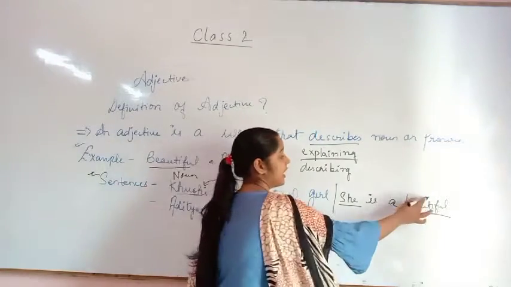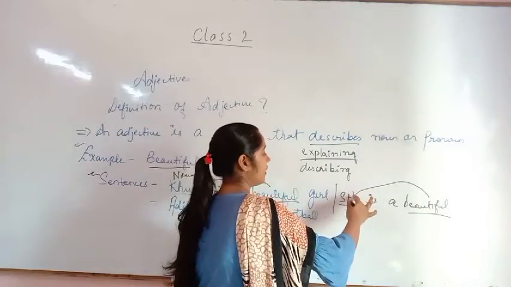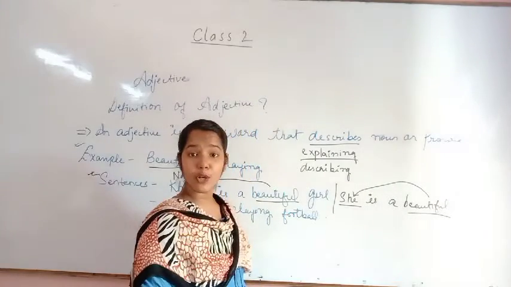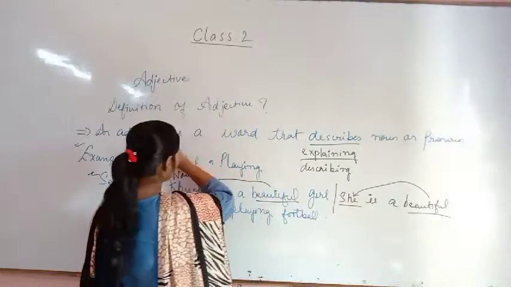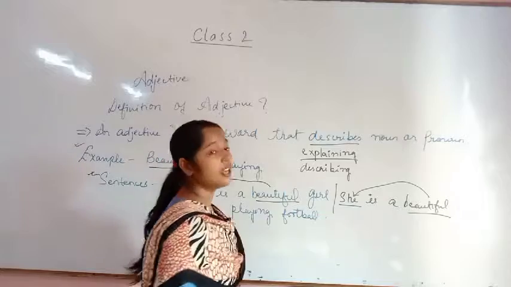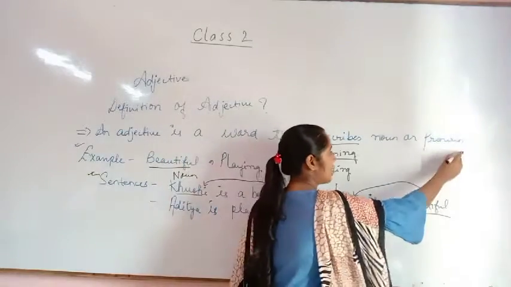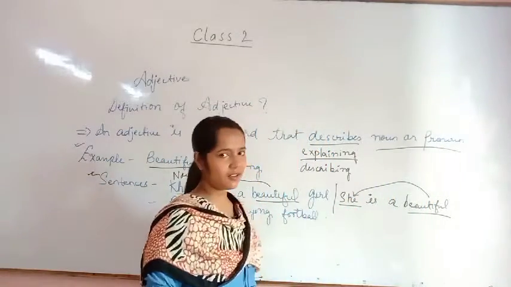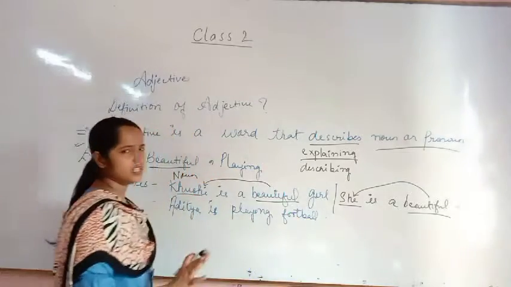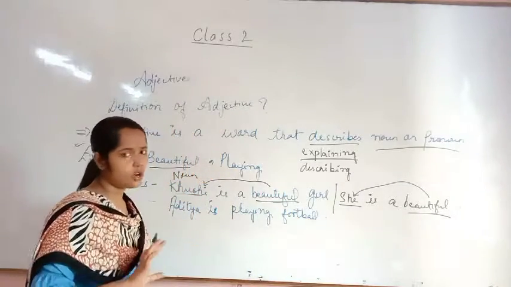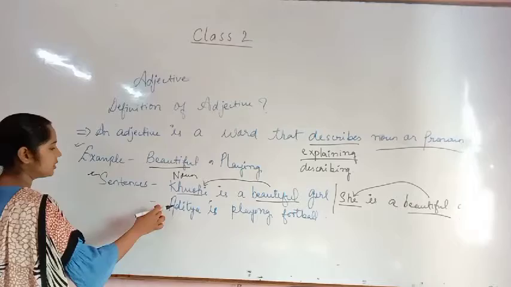Now it is again describing a pronoun. What I have told you in the definition, that an adjective is a word that describes a noun or a pronoun. Now it is clear to you? Clear? So this is very easy. Adjective is not very tough, nothing. So come to the next one.